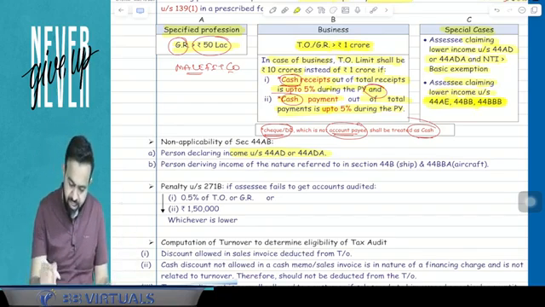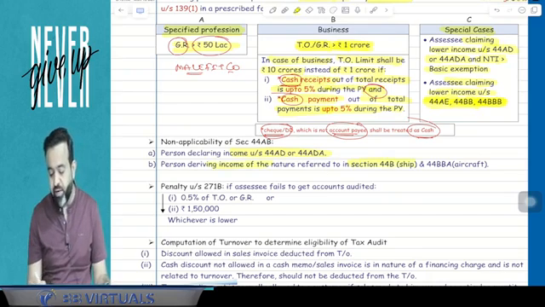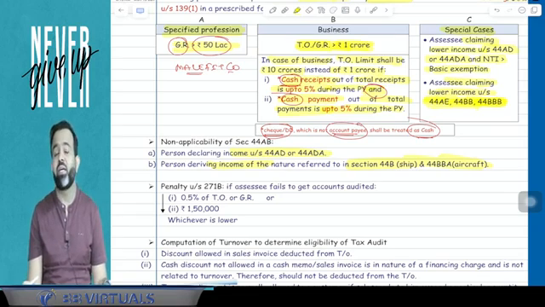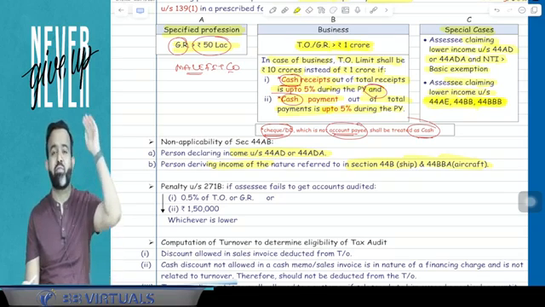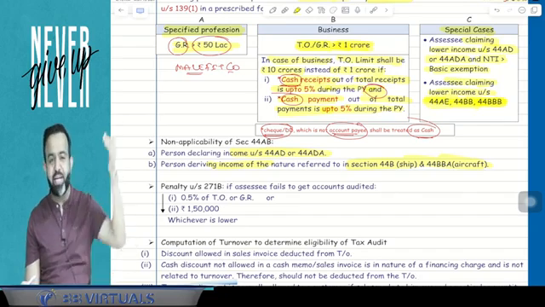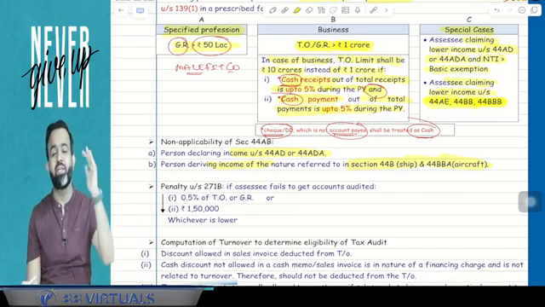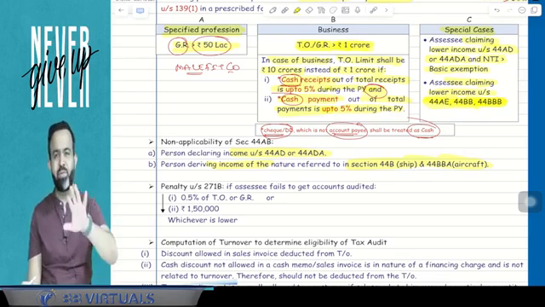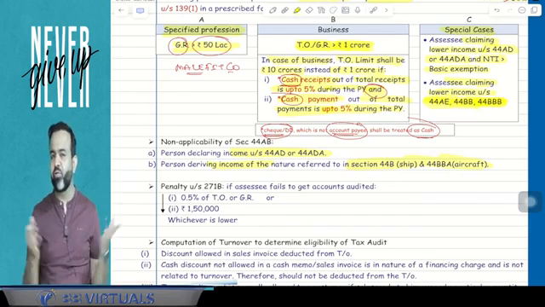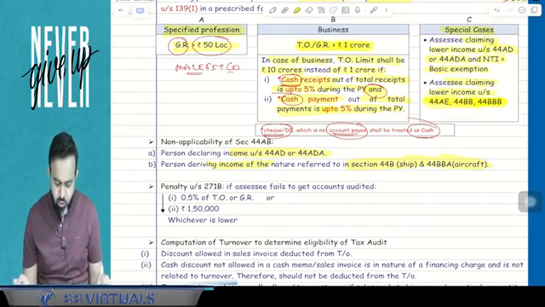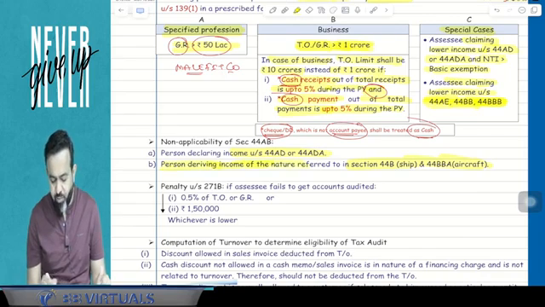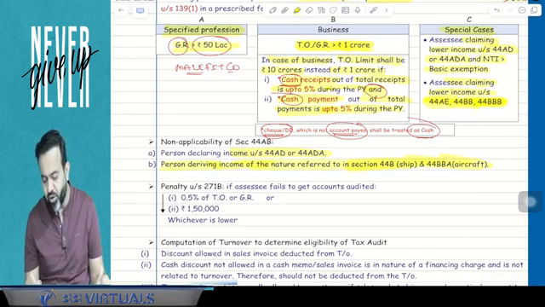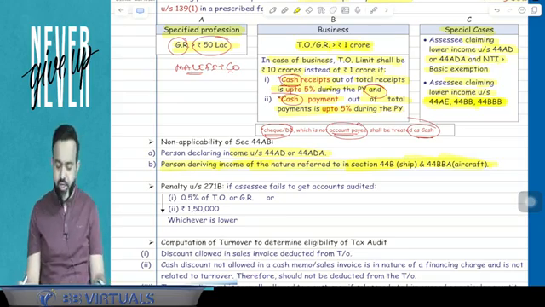And second is, if any person is having the income referred under section 44B or 44BBA. 44B and 44BBA is related to a non-resident flying aircraft and running a shipping business, that income is specific, that income percentage is 7.5% in case of shipping business and 5% in case of the aircraft business. So if you declare income of 5% or 7.5%, then obviously there is no need of any audit. So what I am saying is that a person deriving income of the nature referred in section 44B or 44BBA, then there is no need of any audit.